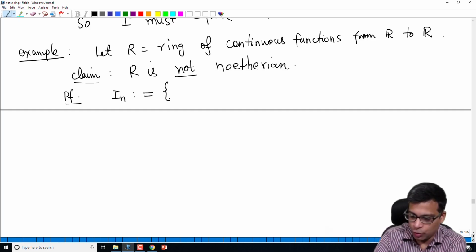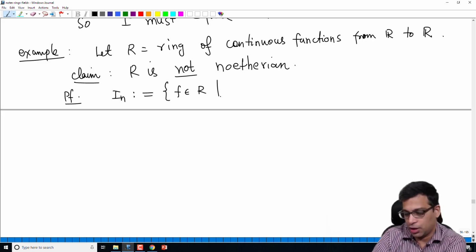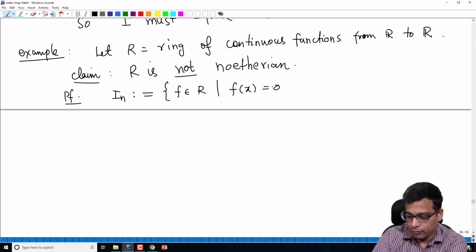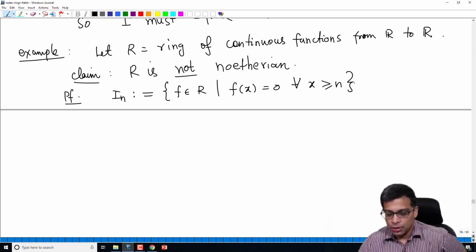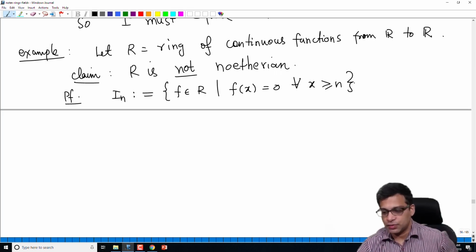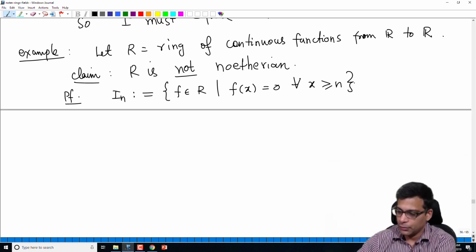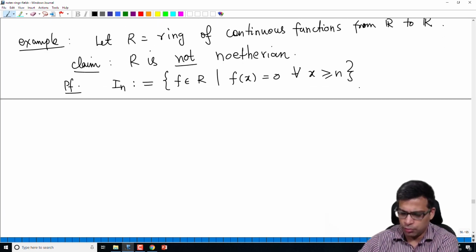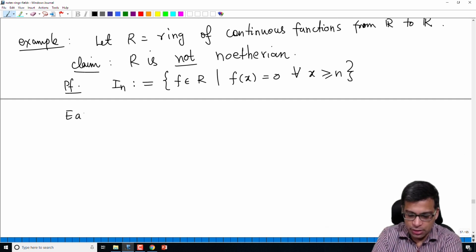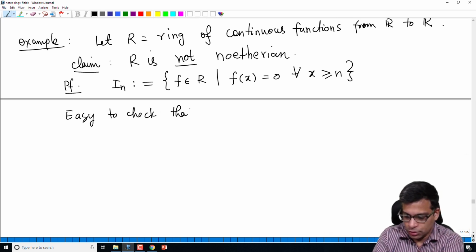Let's define I_n to be all continuous functions from R to R such that f(x) is 0 for all x at least n. Okay, so these are continuous functions which vanish beyond the point n. It's an easy exercise to check that I_n, which I am defining for every positive integer n, is an ideal.